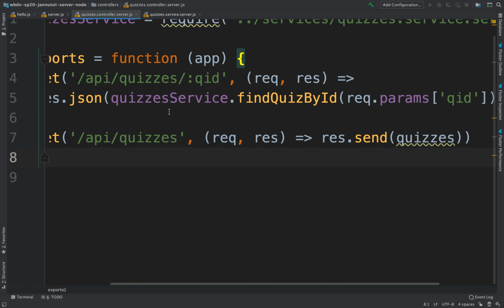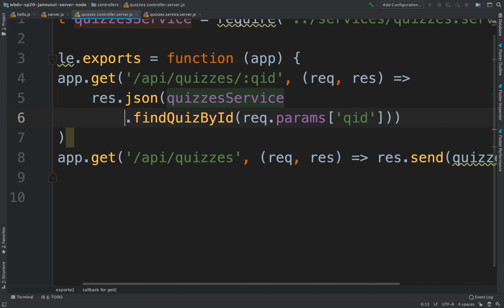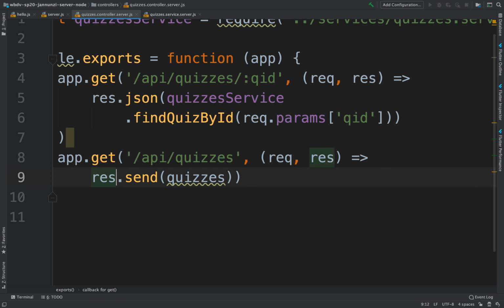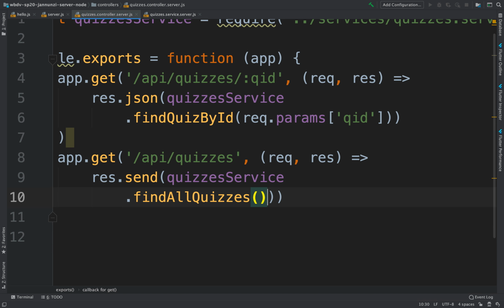Same thing with findAllQuizzes. Instead of sending all quizzes, we can now use the service. We can say quizzesService.findAllQuizzes. There we go. Respond like that.